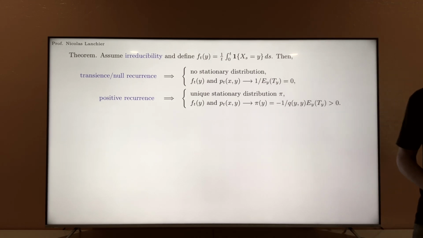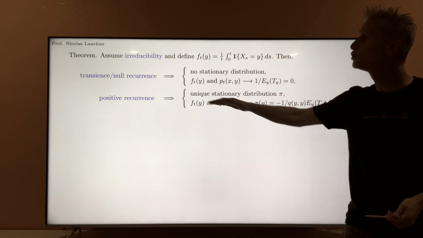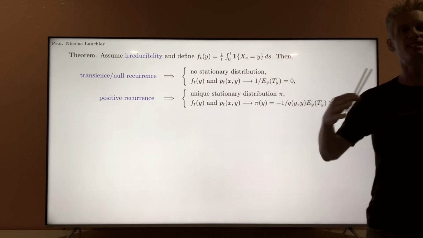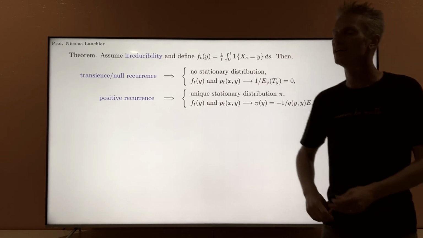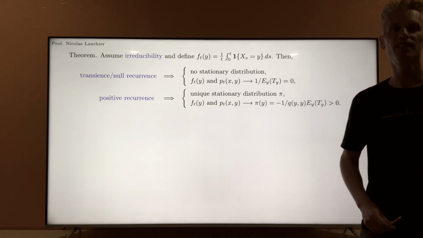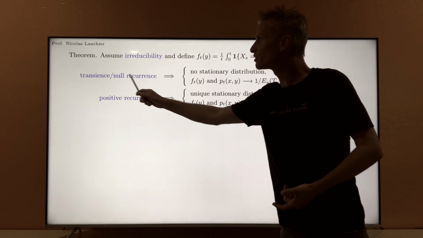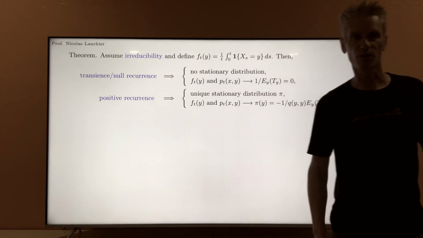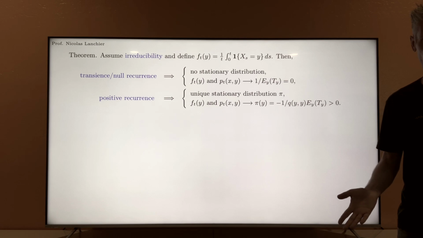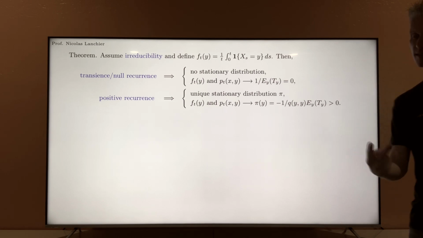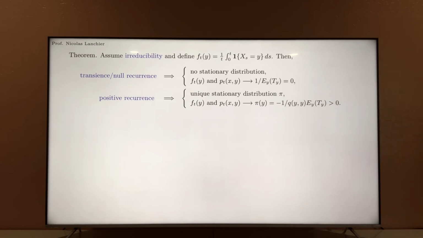And so the idea of the proof is just to show that the epsilon skeleton shares the same properties as the continuous time Markov chain in terms of transience, null recurrence, or positive recurrence, and those conclusions are the same as in discrete time. There are only two exceptions, two differences between discrete time and continuous time.